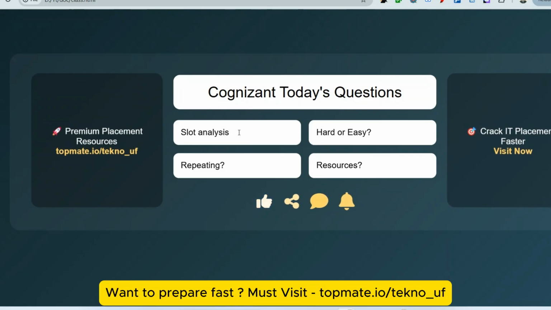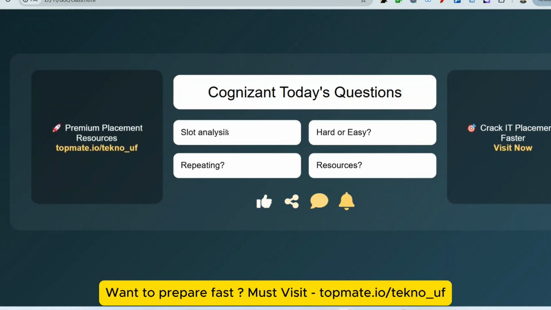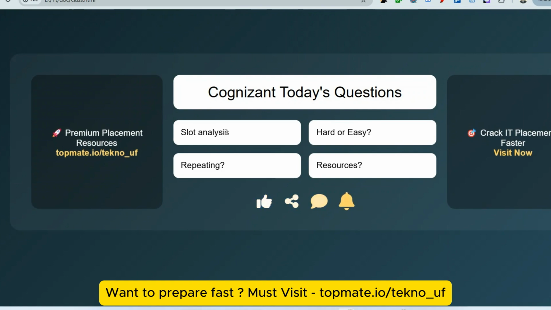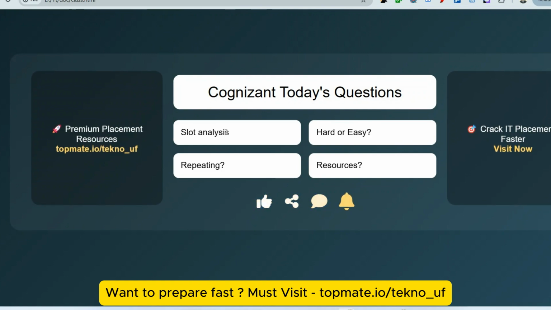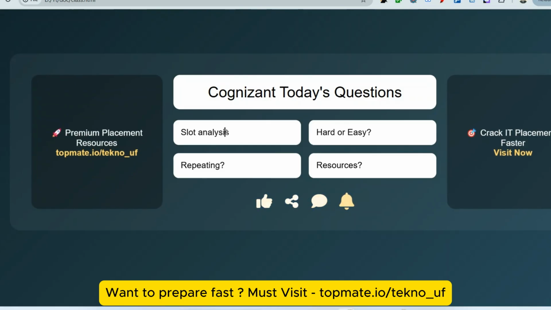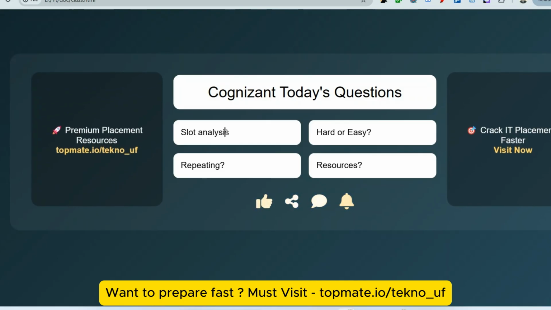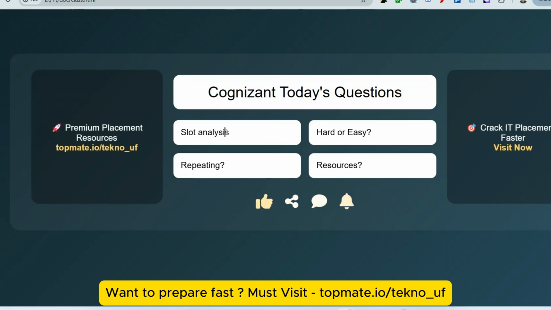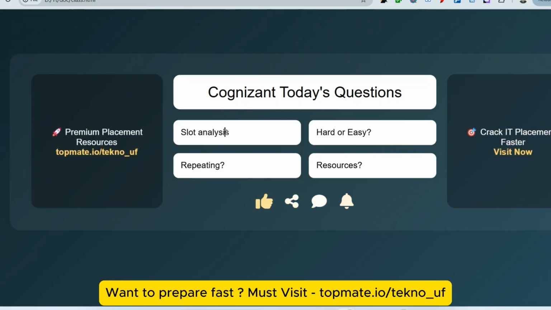So the first question regarding the slots, actually many candidates have been confused. If they have chosen cluster 2, will they be asked questions from cluster 1? That has not happened. Last year somehow it happened, but this year for cluster 2 they only asked from Python. For cluster 1 they have asked only Java.